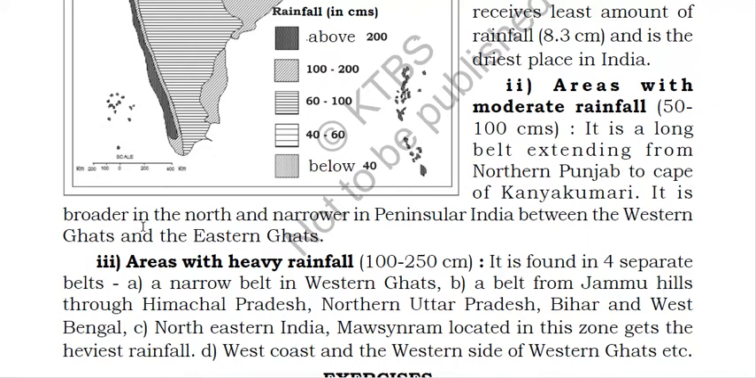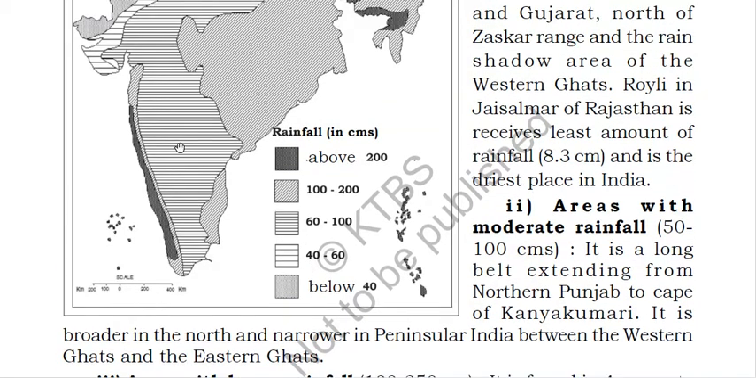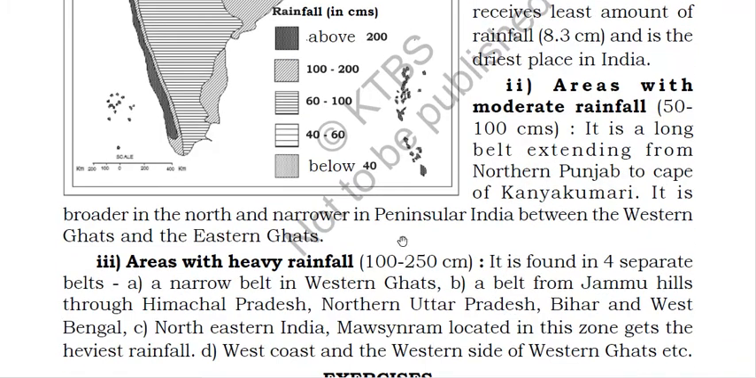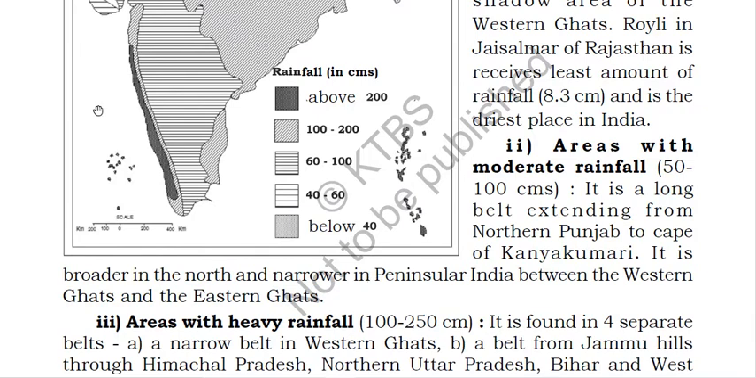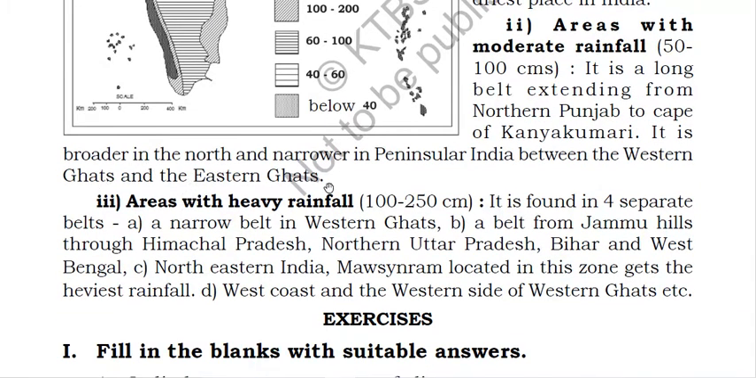It is broader in the north and narrower in the peninsular India between the Western Ghats and the Eastern Ghats. So you can see it is broader in the north, but narrower in the peninsular India. In the peninsular India you can see it is narrow between the Western Ghats and the Eastern Ghats.